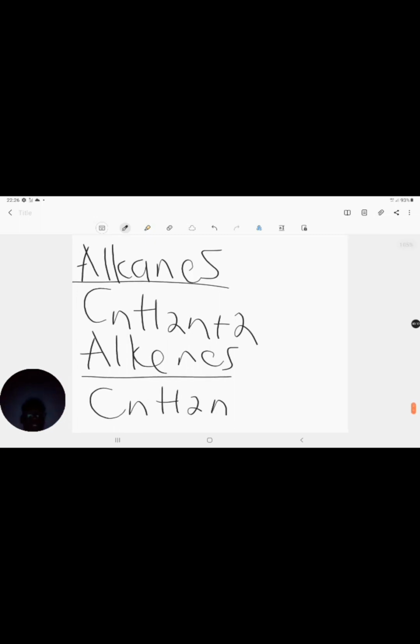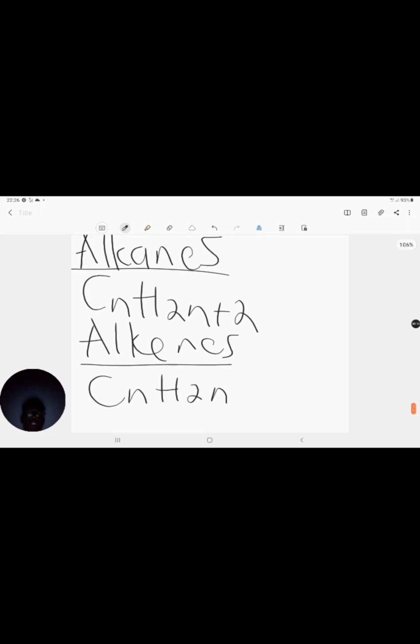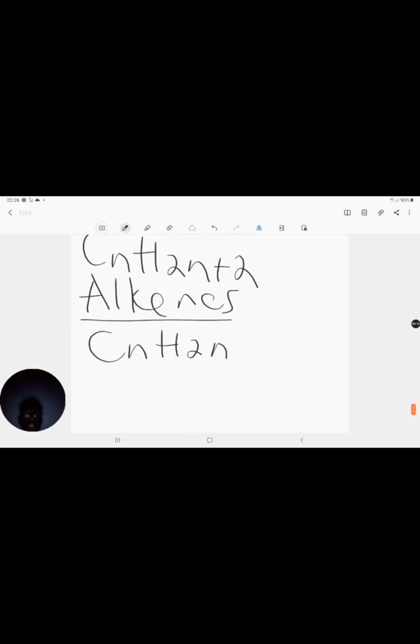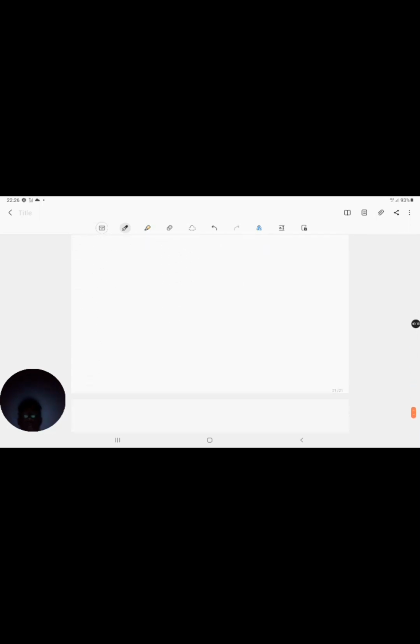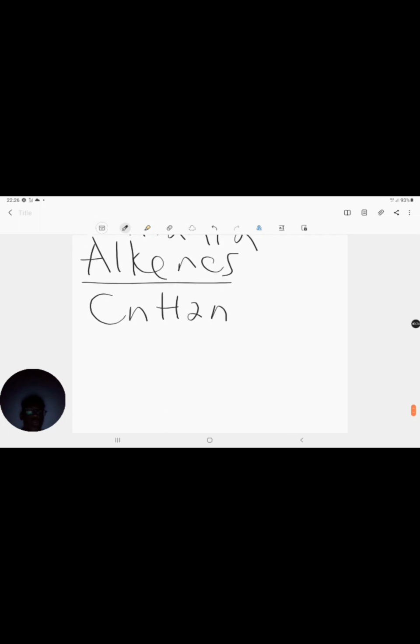You don't have to memorize these. You can come up with them, and I'm only taking long to come up with them now because I'm explaining, but you can come up with them in seconds. Just draw out an alkane or alkene, count, and then multiply n by 2, and then add on or take away or keep the answer that you get as it is in terms of the number of hydrogens. Now we can do the same thing before this video comes to an end. Let's do the same thing for alkynes.